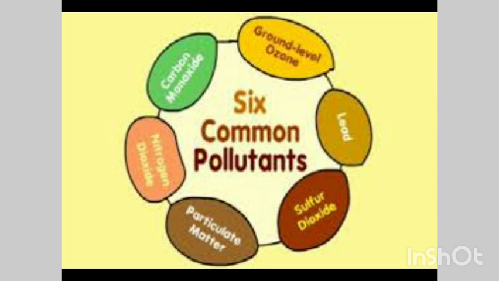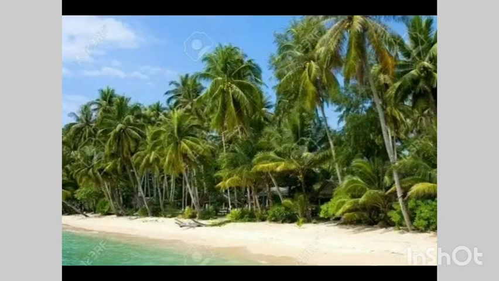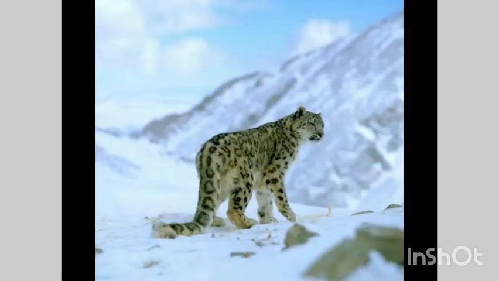Every living thing needs a certain kind of environment to live in. For example, coconut trees grow well in warm coastal regions, while snow leopards thrive in the cold Himalayan mountains. When the environment is damaged, all kinds of animals and plants living in the region are harmed. Pollution damages the environment and harms life in the region.